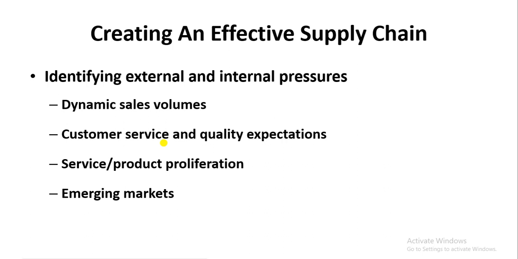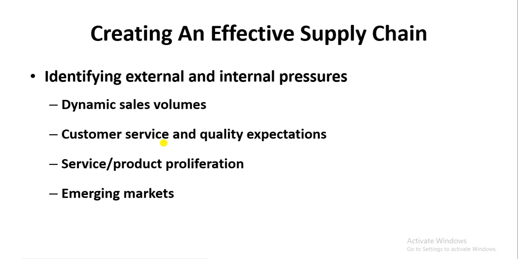As you know, there are different departments within the company, so every department works for their own efficiency. So in designing effective supply chains, we should understand what the internal pressures and external pressures are. And if we categorize these pressures, there are the following points.